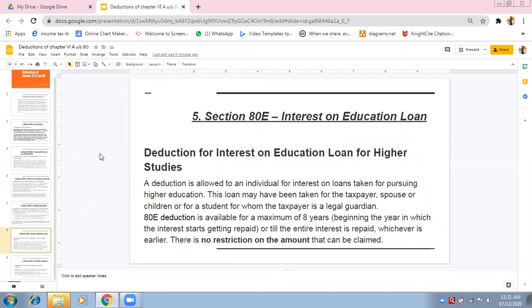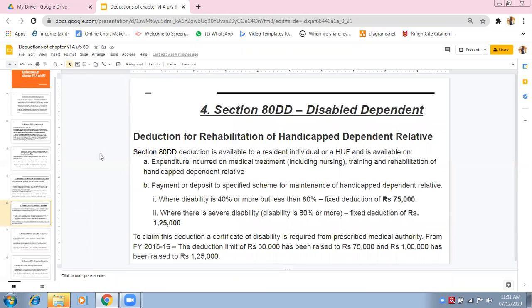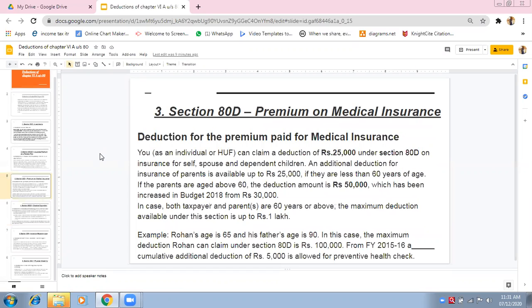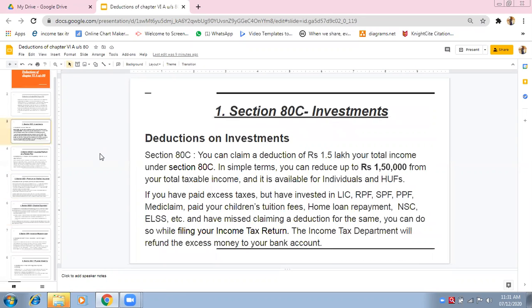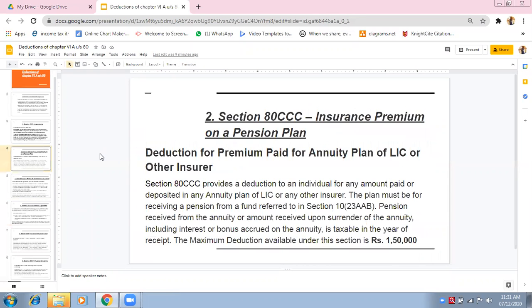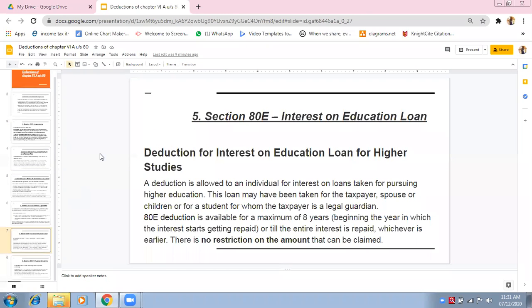DD means disabled dependent. D means medical insurance premium. C means investments. CCC means pension plan. It is also a type of investment but related to pension plan. E means education.